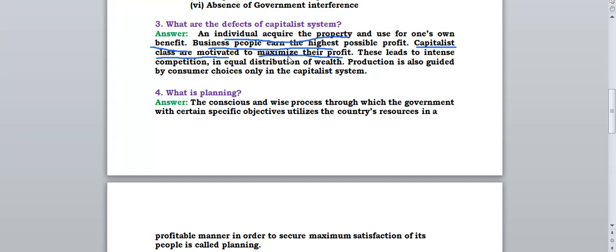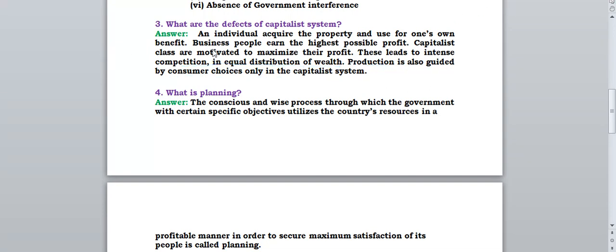When they are motivated to earn profit, what will happen? It leads to competition and unequal distribution of wealth. If they want to earn profit, definitely there will be competition in distribution of wealth. Production is also guided by consumer choices only in the capitalist economy. Production, meaning what goods are to be produced, is guided by the consumer's choice. What the consumer needs, those goods will be produced in capitalist system. So these are the defects of capitalist system.